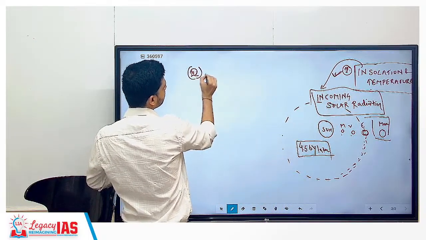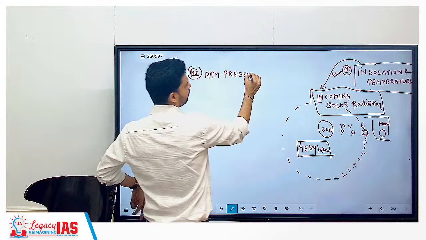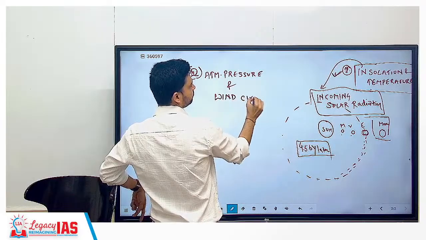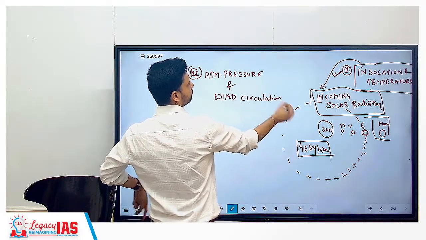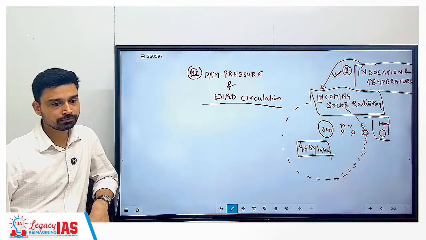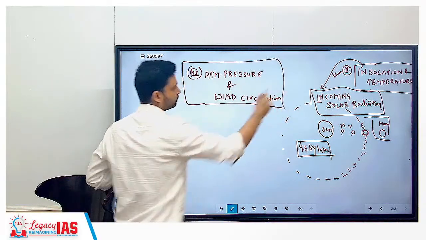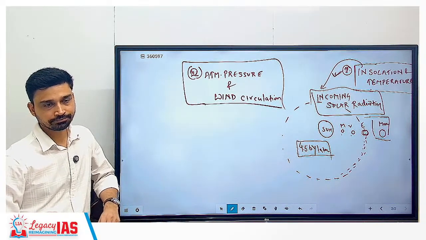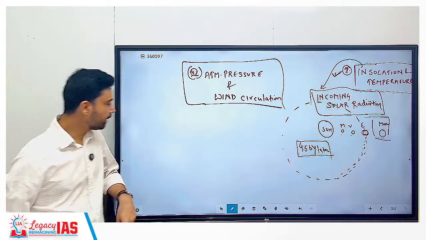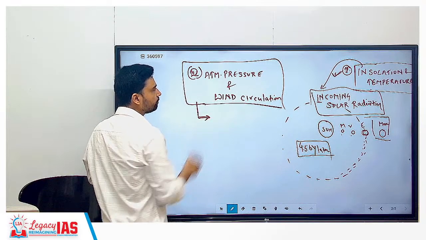The third chapter is atmospheric pressure and wind circulation. This is also related to temperature itself. Okay, so the third chapter is given here.